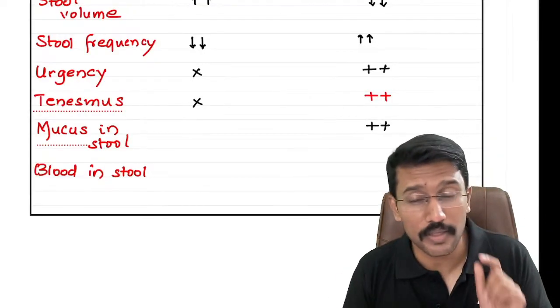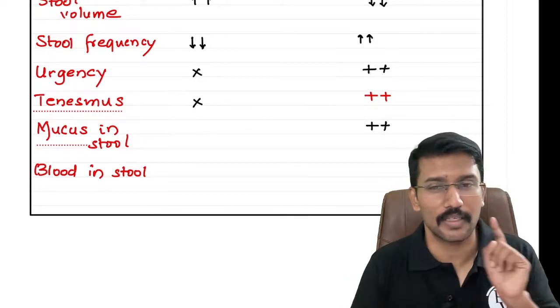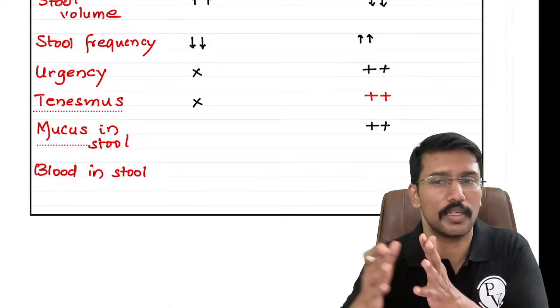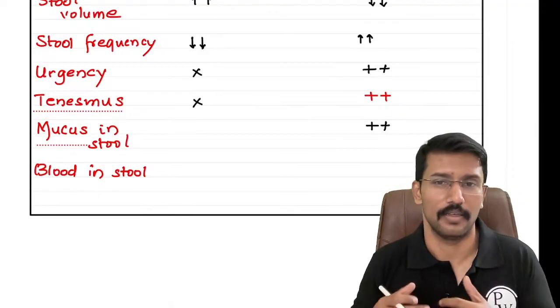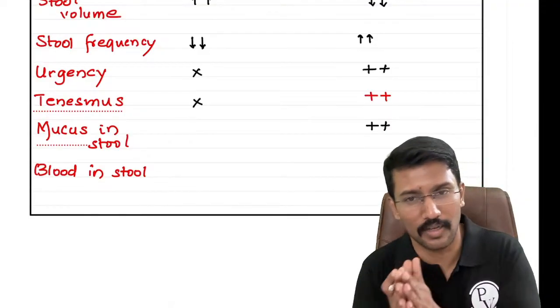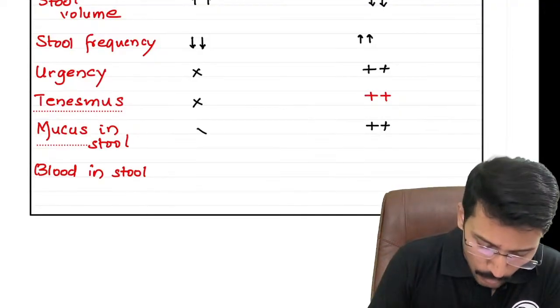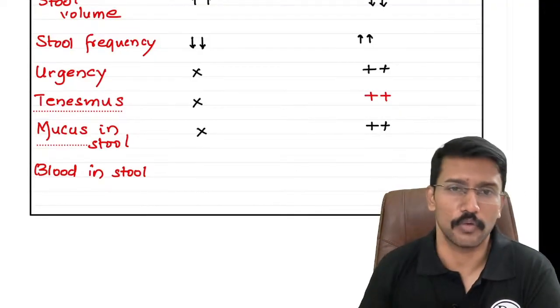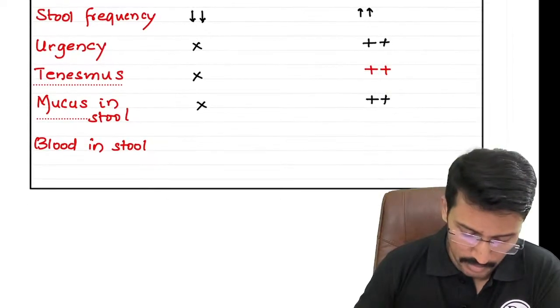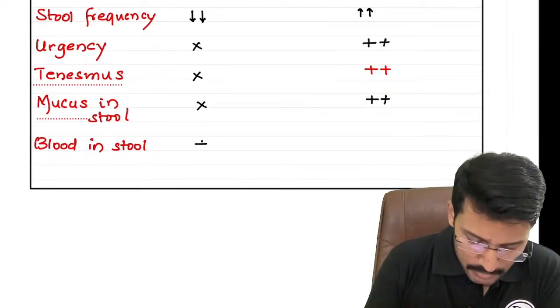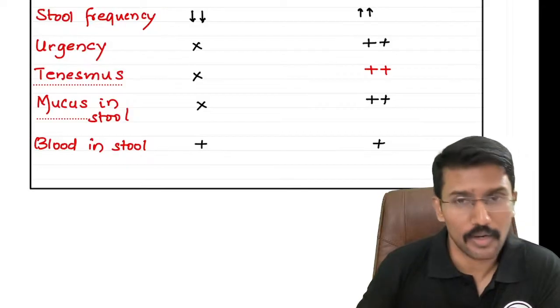Right? And then we ask whether they have mucus in the stool. If they say they have mucus in the stool, it means mostly it is the large bowel which is affected. In India, the most common cause of large bowel involvement is the amoeba. We will not have mucus in the stool if I have a small bowel pathology, right? Similarly, blood in the stool can be present whether you have a small bowel pathology or large bowel pathology.